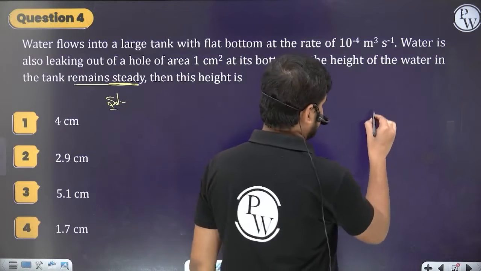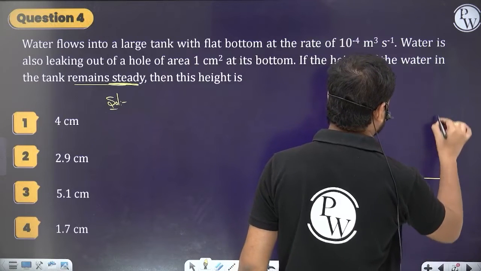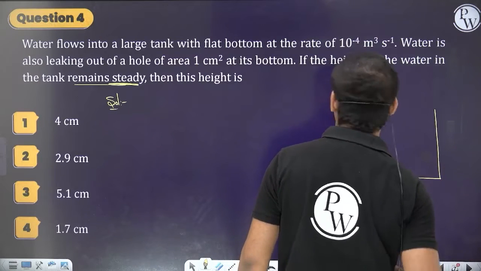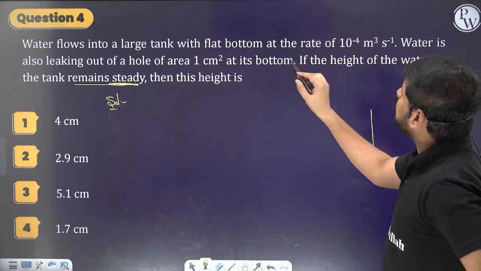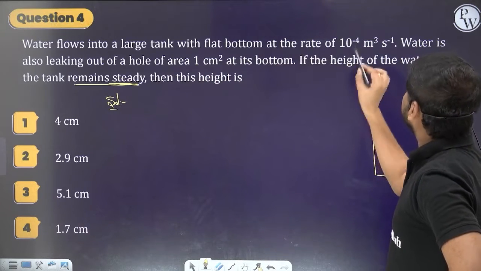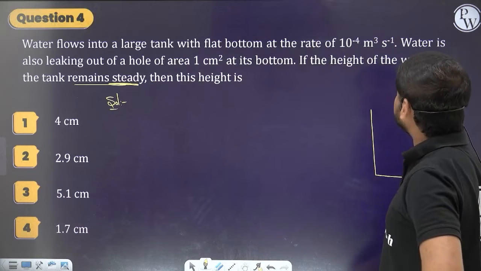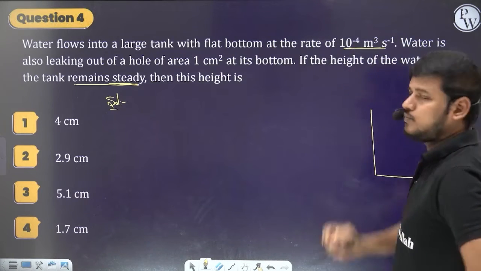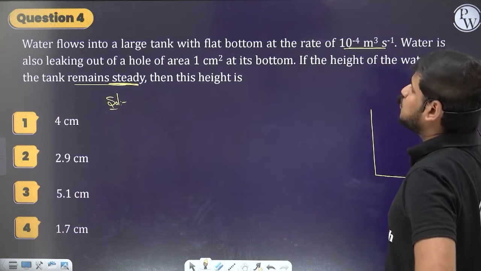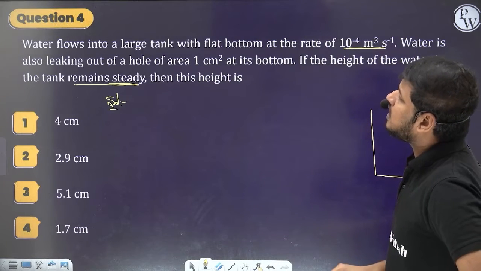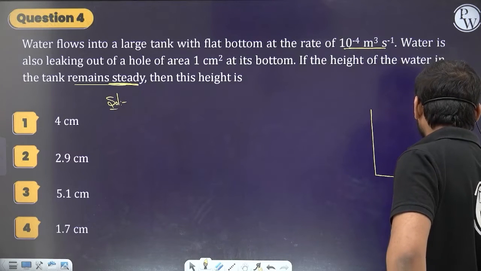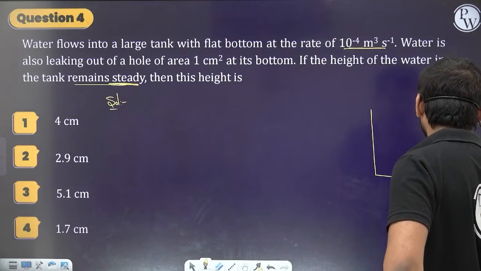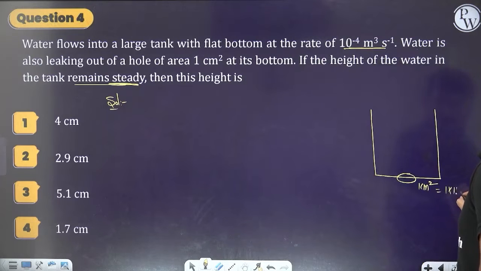So first understand the question. This is a container. Water flows into a large tank with flat bottom at the rate of 10 to the power minus 4 meter cube per second. So this is the rate of flow. Water is also leaking out of a hole of cross-sectional area 1 centimeter square, which we can write as 1 into 10 to the power minus 4 meter square.